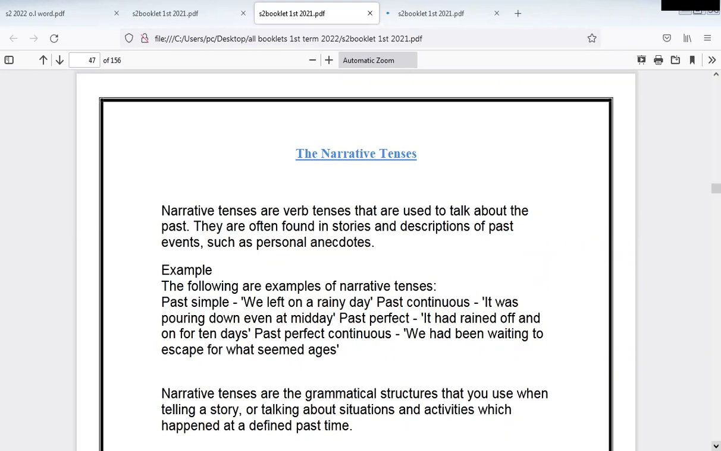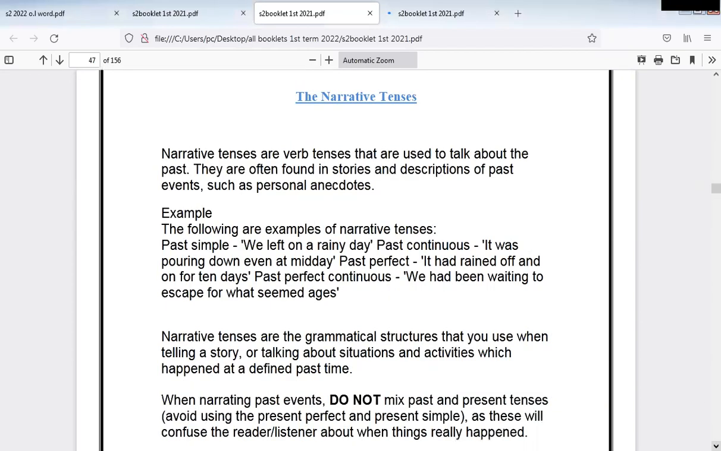Okay, narrative, what's the meaning of narrative tenses? What does it mean? Narrative from narration. So narration is when we tell a story. When we tell a story, we use the words narrator, narration, and narrative is the adjective. So we talk about stories or things that happened in the past. So narrative tenses are all tenses related to the past. We can say narrative tenses are past simple, past continuous, past perfect, past perfect continuous, used to, would, any tense related to expressing the past.